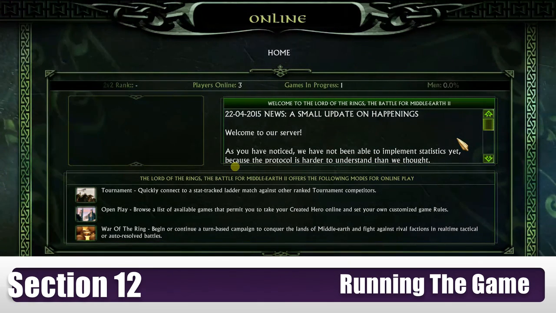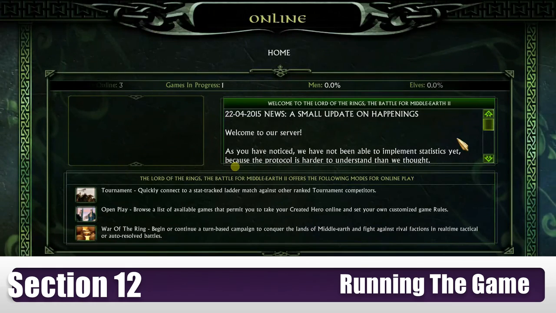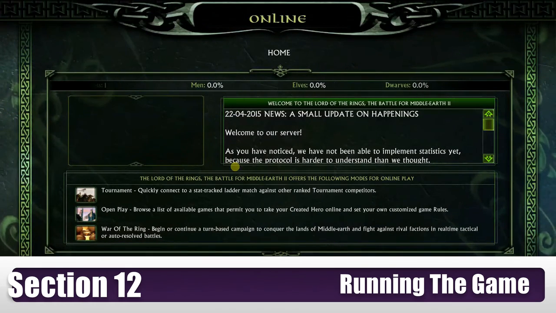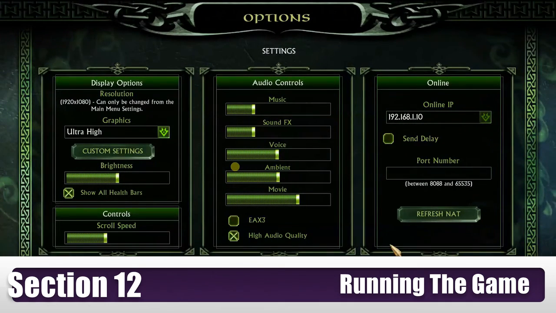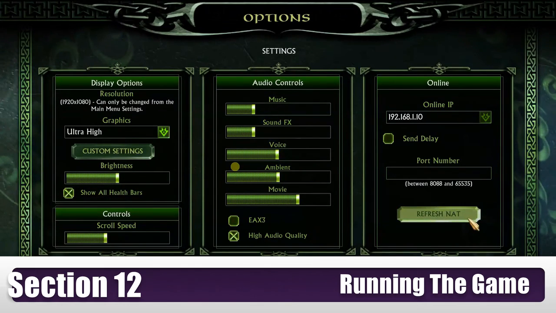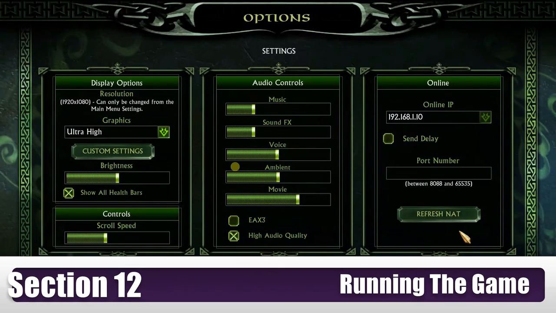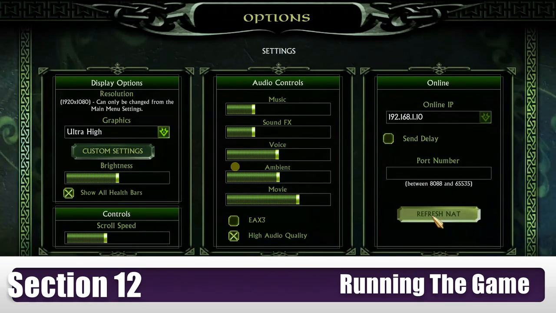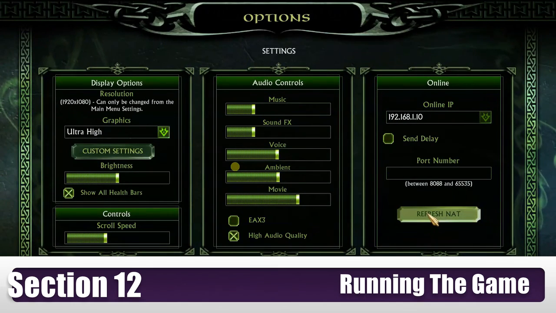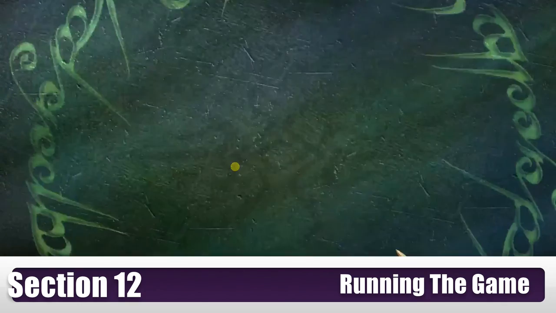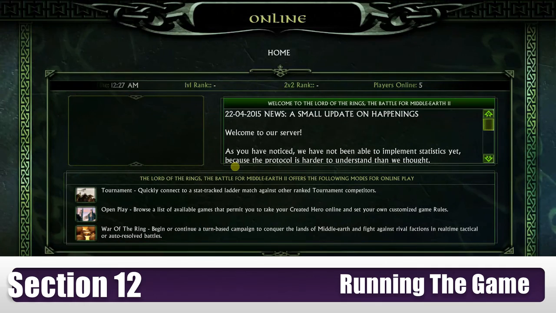This is pretty much the first screen you will see in the lobby of this game. There are two things you have to know here. The first one is the options. When you click on the options, you will see the refresh net here. When your game has some issues connecting with the other players, they will ask you to go and refresh your net. So this is the place you go for this job. You go here and press refresh net and get back to the game, and you will try to reconnect with the other players. Go click accept and you can get back here.